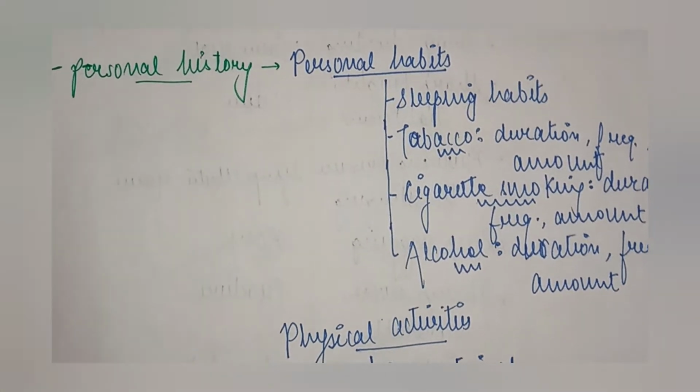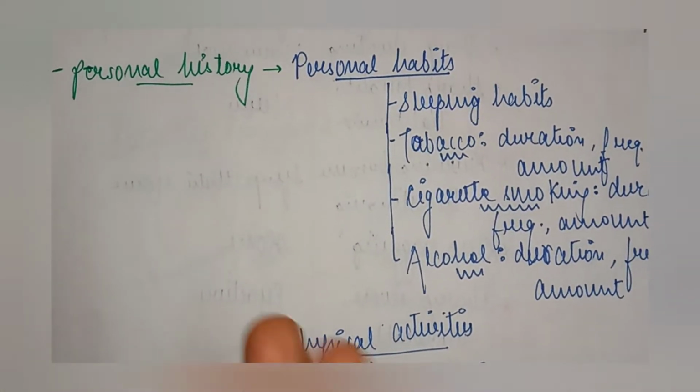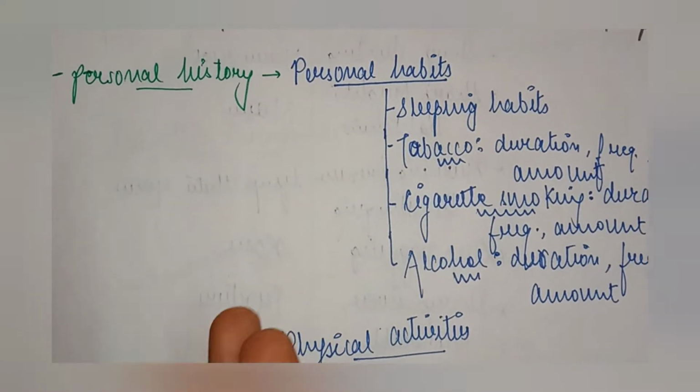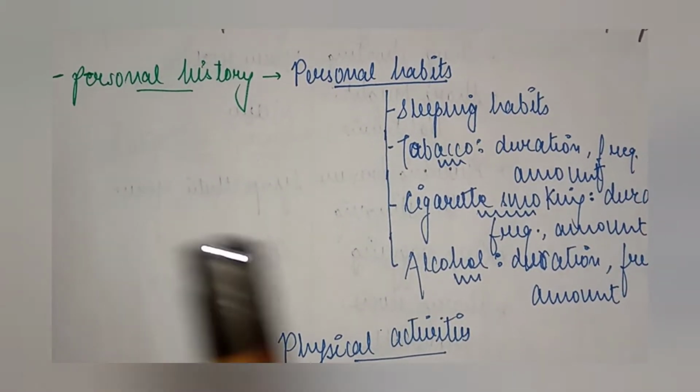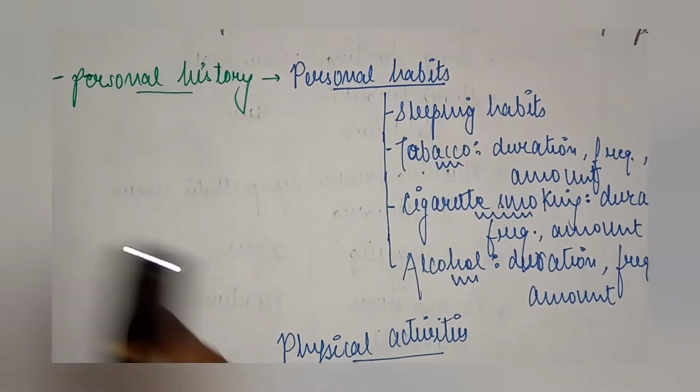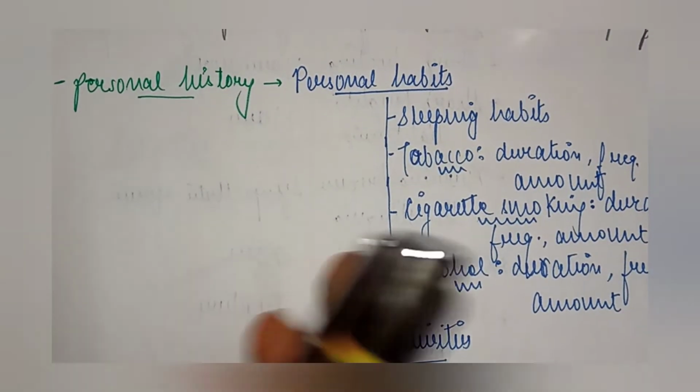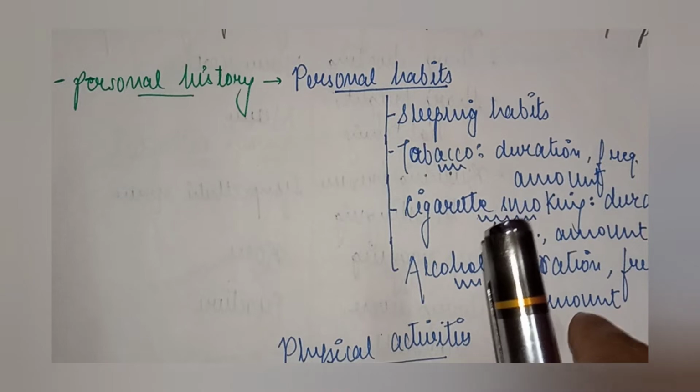So in personal history, why is the personal history important? Because every history is important, because maybe due to that history only the patient is suffering today's conditions. So before treating that condition, we get to know the exact cause or exact origin of that condition.